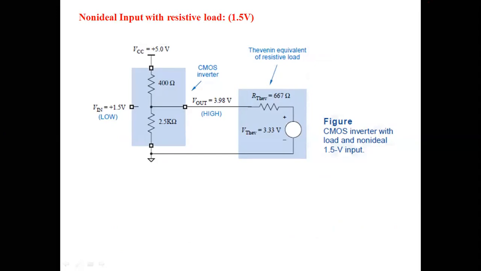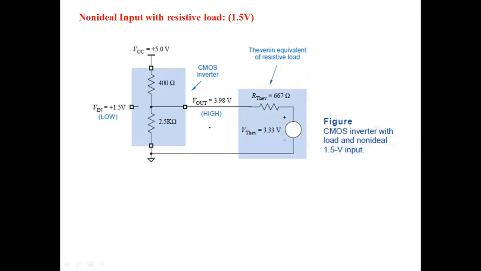The 1.5 is the logic low, so when we apply logic low, the output is high. Without the resistive load, we have seen that it is 4.61 volts. But now you see the output voltage is further degraded, to 3.9 volts.